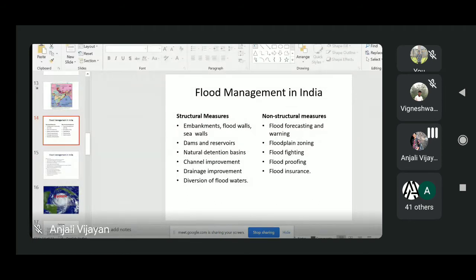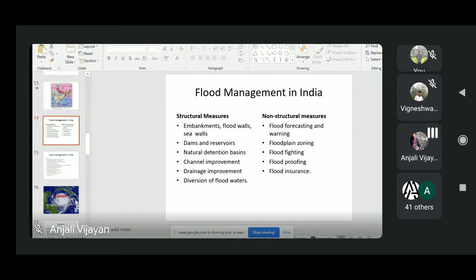And next is non-structural measures. When we say non-structural measures, they actually reduce the susceptibility to flood damage. That means they will reduce the impact of flooding. Now we will see how we are doing this. There are different types of processes like flood forecasting, warning system, floodplain zoning, flood fighting, flood proofing, flood insurance. All of these will decrease the susceptibility to flood damage.